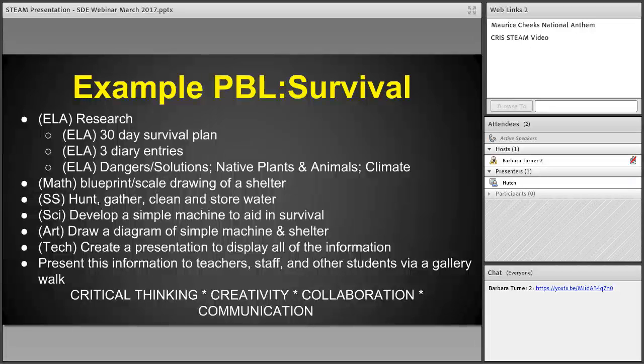This particular team, there's one of the themes in our ELA department is a theme of survival, and they had already some novel studies that they did with survival, and so they decided to start with that PBL, and it's really evolved over the last couple of years. And you can see just real briefly here, ELA in terms of their research, it started there, and this particular teacher gave each of the students basically a country and gave them a scenario where they had a plane crash or a boating accident or something, and basically they were deserted on that particular area.